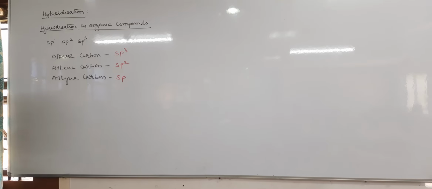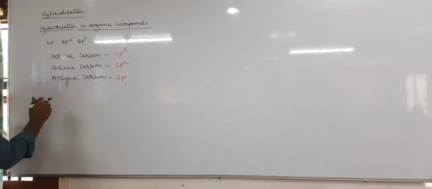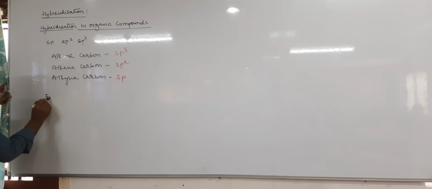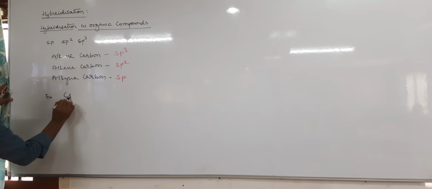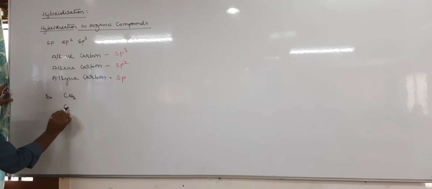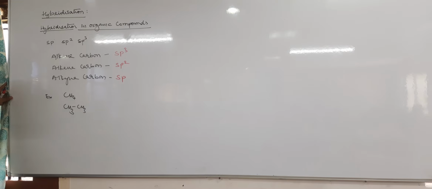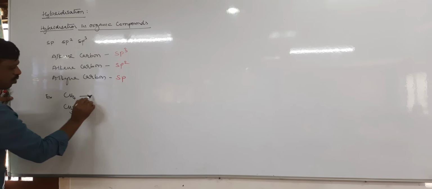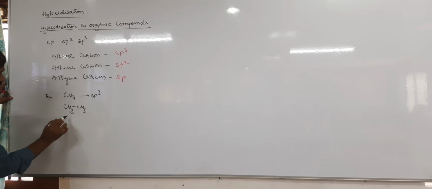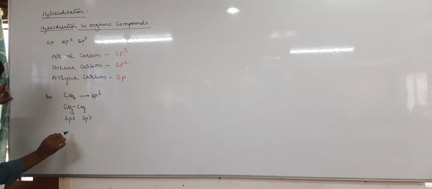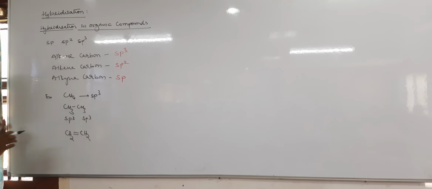Yes or no? For example, let us take alkane carbon, CH4 or CH3. Tell me, what is the hybridization of CH4 or CH3? Both are sp3. Here also it is sp3. Alkene carbon, CH2 double bond CH2. So what is the hybridization of each carbon?